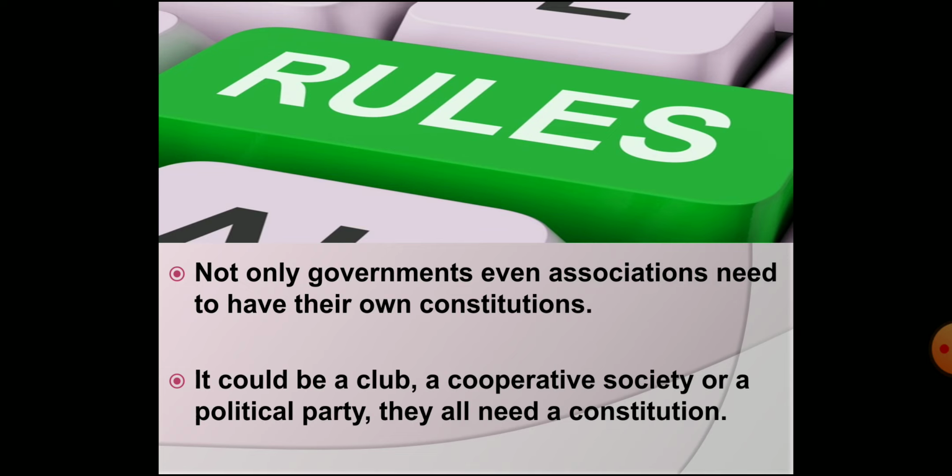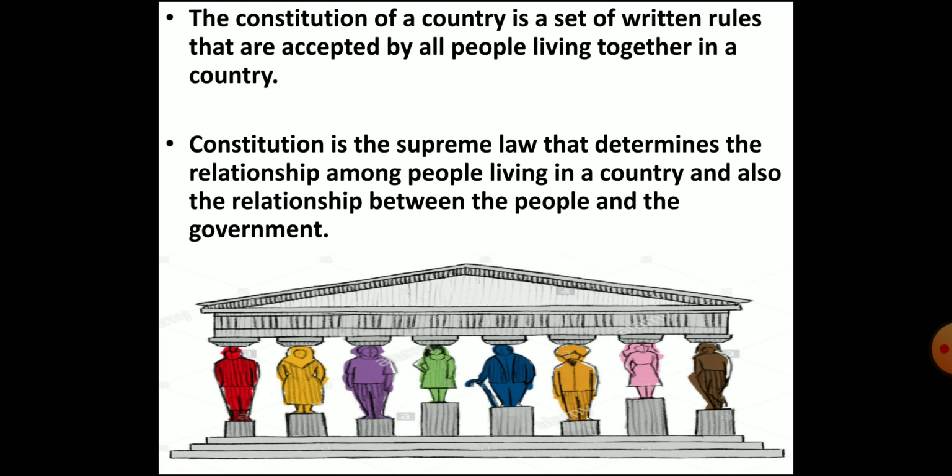Even it applies to various associations such as a club in an area, a cooperative society, or a political party. All need a constitution. So, the constitution of a country can be defined as a set of written rules that are accepted by all people living together in a country.